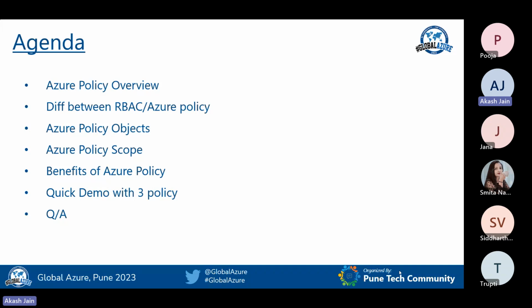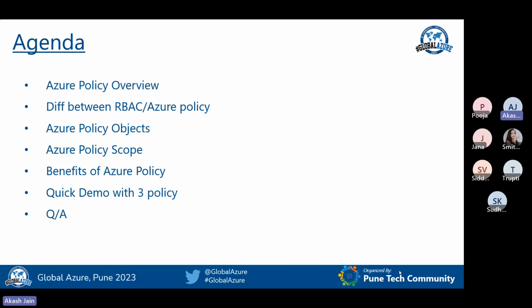Then we have the elements or the objects in Azure Policy. When you go to the portal, what objects do you see and what important terms do you need to know if you want to know about Azure Policy. The next one is the Azure Policy scope, where Azure Policy can be applied. We'll discuss why Azure Policy benefits the organization and why you should use it. And then we have a quick demo with 3 policies. I will try to complete those 3 policies if time permits.